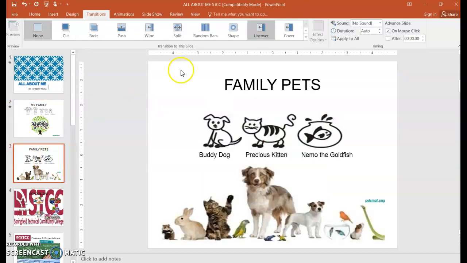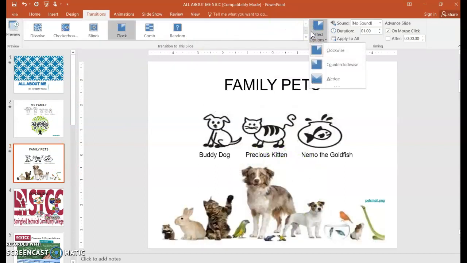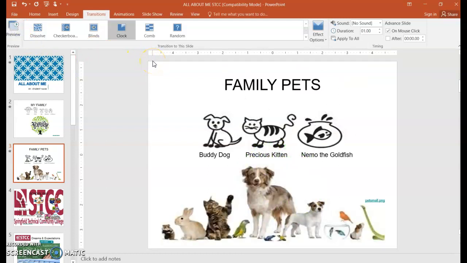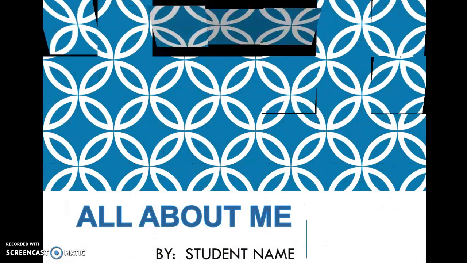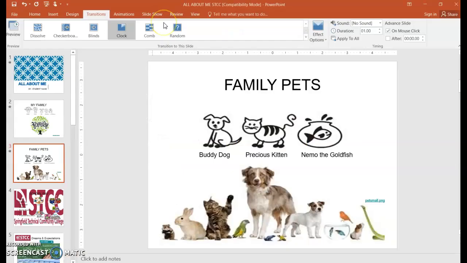So now I'm on slide 3, so make sure you're changing your slides so that you get a different effect. In this one I will choose clock, and the choices are clockwise, counterclockwise, or wedge, and I can preview it. So what's happening in between each slide, I have a different transition. So it's unique. Each one is different. What you'll also notice under the slide number is a star. That indicates that that particular slide has a transition. So I just did it for 3 of them. So you could do that for all of your slides.